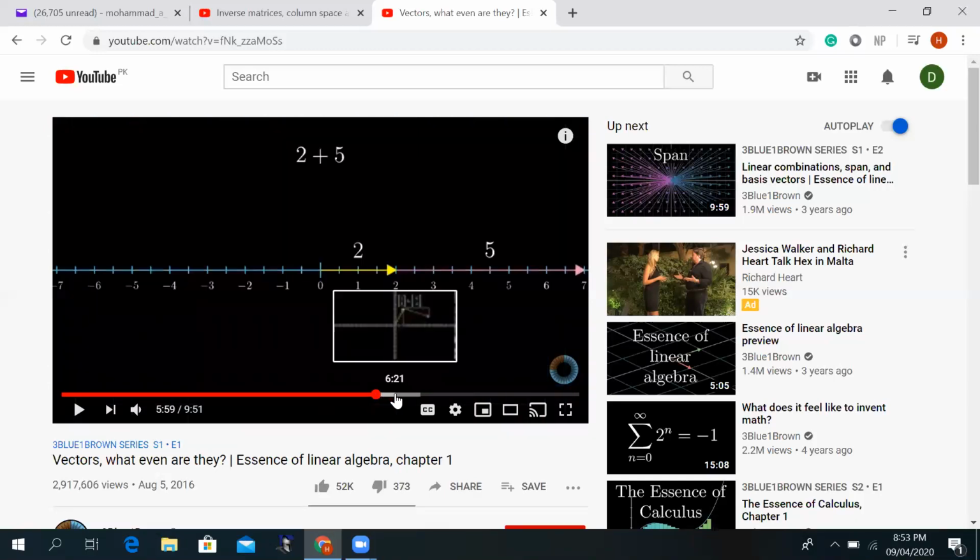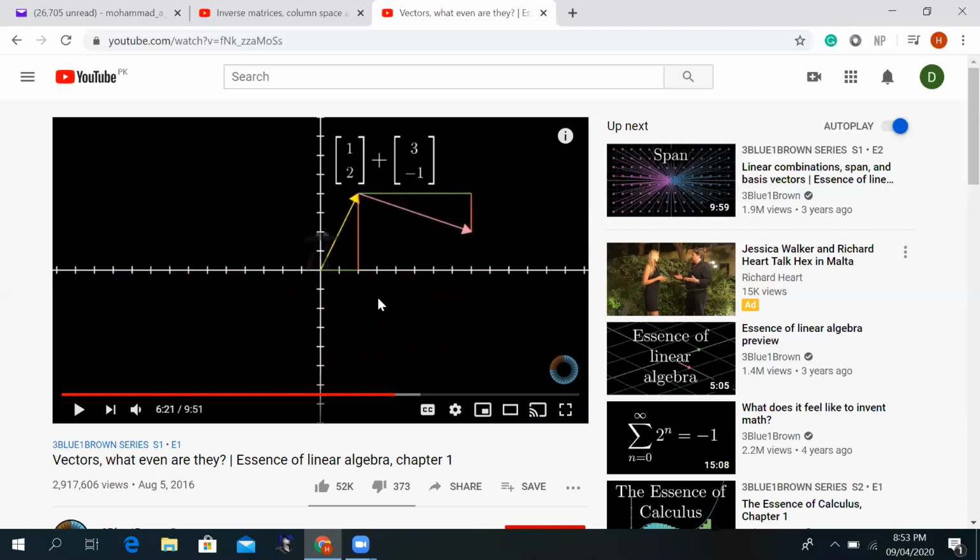And now I will show you how this works with an ordered list of numbers. If you have a vector 1, 2 and another vector 3, -1, and you want to add them, because most of the time in linear algebra we will come across addition of vectors and then scalar multiplication.